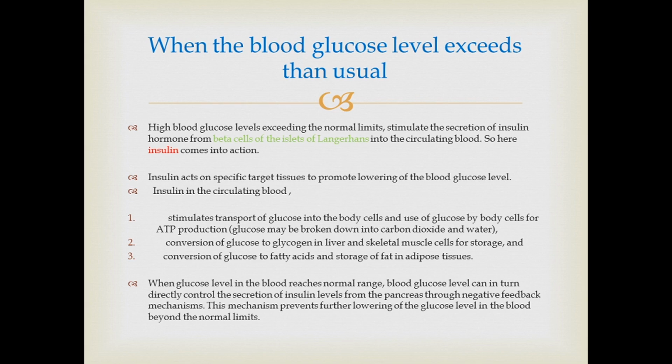So now if these processes keep going even after the lowering of blood glucose level to the normal set point, then blood glucose level might drop lower than the normal set point as well. So that is not done. By negative feedback mechanisms, the corrective mechanisms are stopped. That is how insulin regulates the blood glucose level when blood glucose level exceeds the usual.